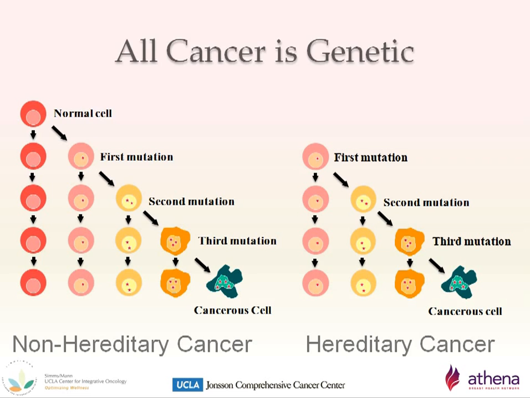This is the same pathway in hereditary cancers, but these individuals are born with the first mutation. This is shown in the graphic on the right. With the first mutation, these individuals progress faster to cancer. That is why the hereditary families typically have an earlier age of diagnosis.